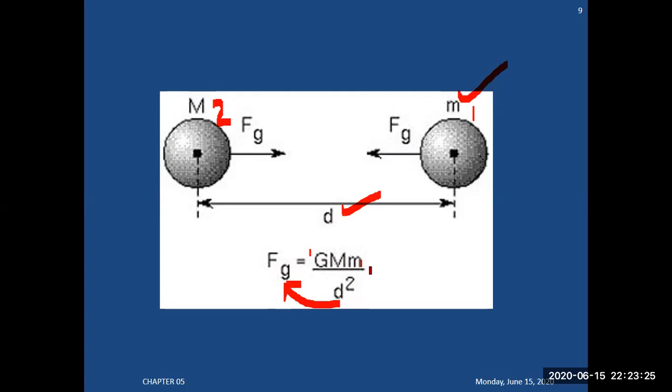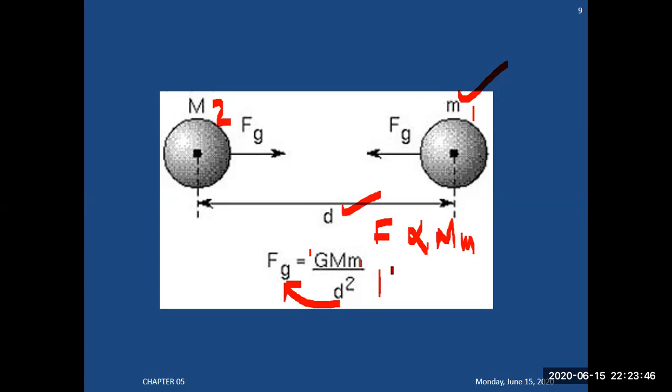So the first equation is that F is directly proportional to M1 M2. It is written here with capital letters, but there is no harm in writing them small.